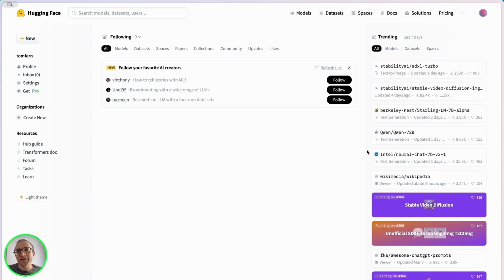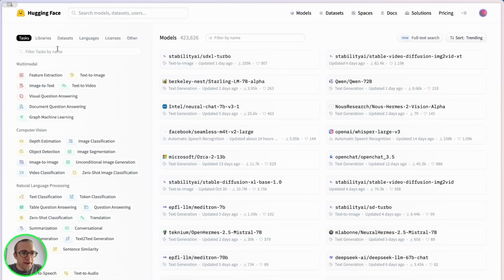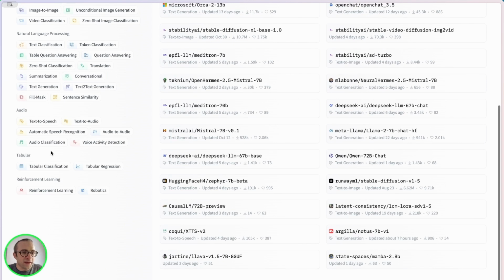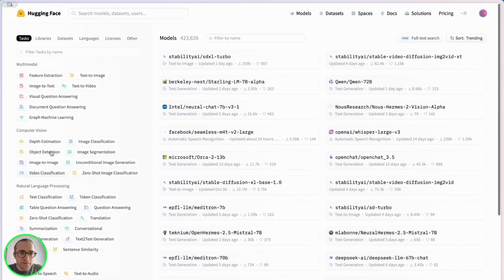But what we want for our use case for language models is to go here to models, and then we have to filter here on the left side by tasks. We have a whole lot of tasks like audio or image processing.